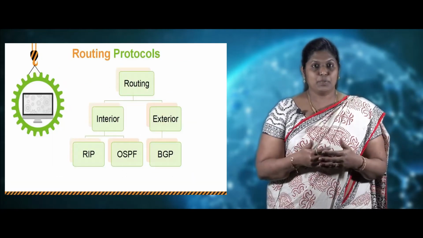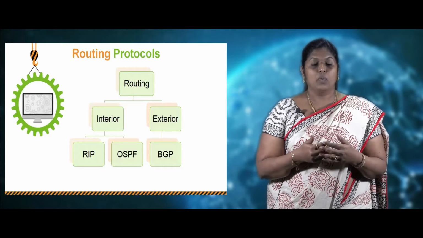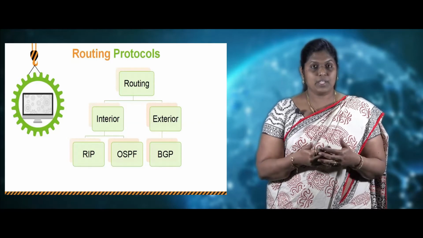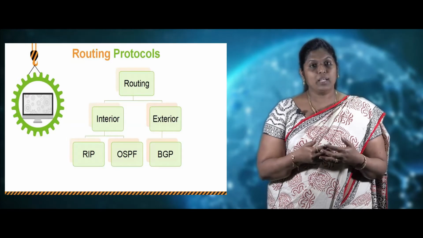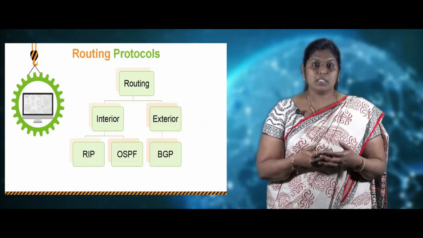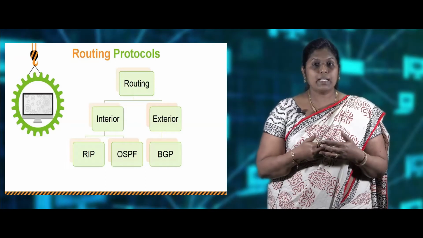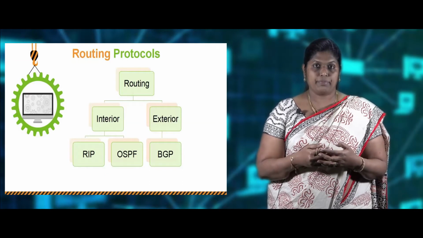Now we'll look into the types of routing protocols. There are two types of routing protocol: one is the interior routing protocol and the other is the exterior routing protocol. In an interior routing protocol, the routing is done within the autonomous system. Each autonomous system chooses its own interior routing protocol, and the best examples for this are RIP and OSPF.